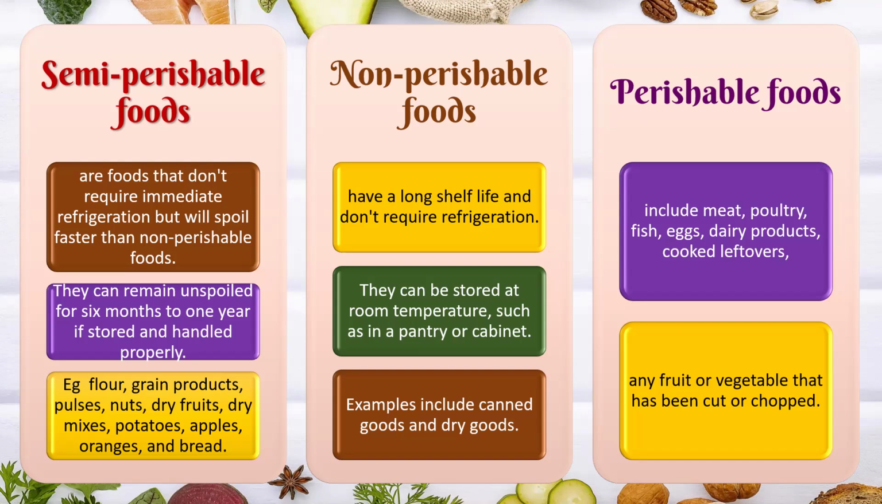Non-perishable foods have a long shelf life and don't require refrigeration. They can be stored at room temperature such as in a pantry or cabinet. Examples include canned foods, canned goods and dry goods. Perishable foods include meat, poultry, fish, eggs, dairy products, cooked leftovers, any fruit or vegetable that has been cut or chopped. All these are perishable foods.